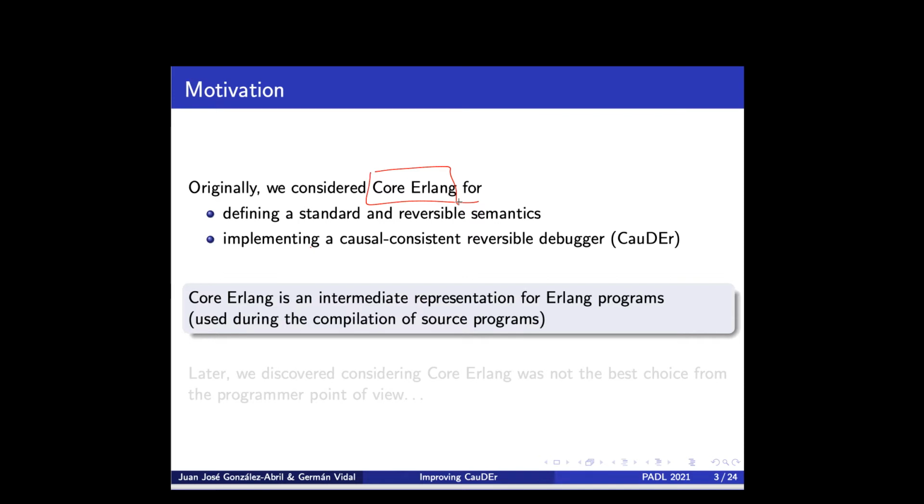So we considered Core Erlang both for defining the standard and the reversible semantics, that is for our theoretical developments, and also for implementing our debugging tool. And the reason is quite obvious, because the syntax of Core Erlang is simpler than the syntax of the source language. Unfortunately, later we discovered that that was not such a great idea from the point of view of the programmer.